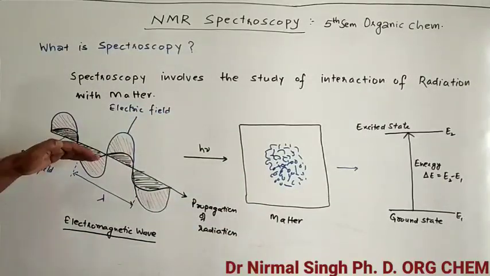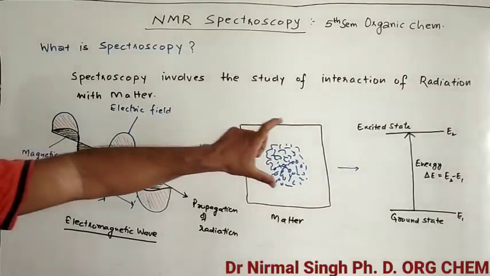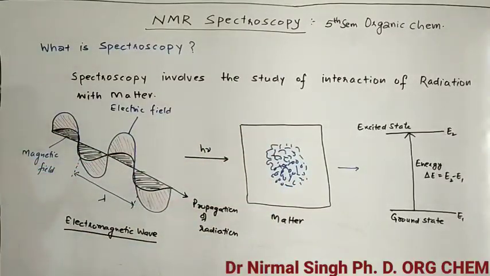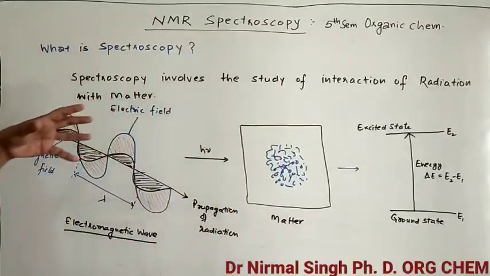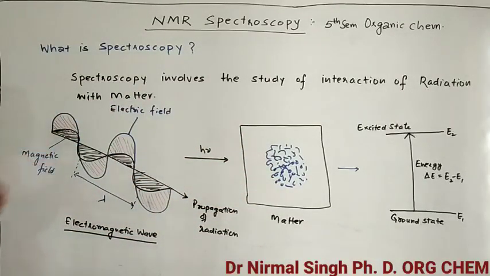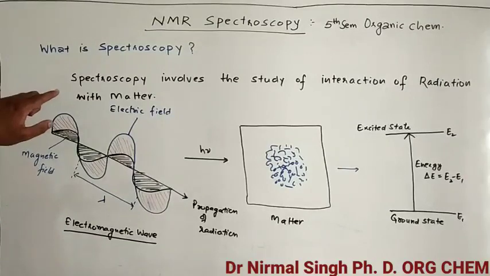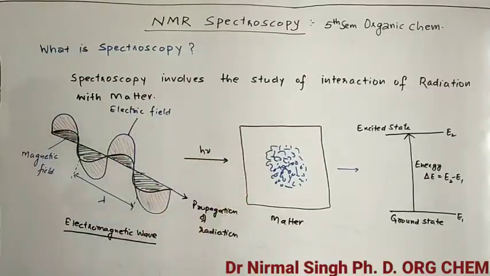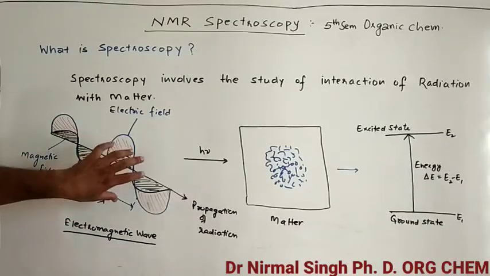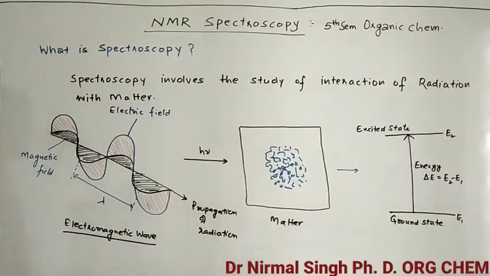When the frequency of this electromagnetic radiation matches the energy gap between the two energy levels, it will absorb. It means the nature of this material or matter can be detected from the absorbed wavelength of radiation. So this is an interaction. Spectroscopy is a term which involves the study of the interaction between the radiation which we are striking on the matter and the matter. From the frequency of this radiation we can detect the nature of the substance.